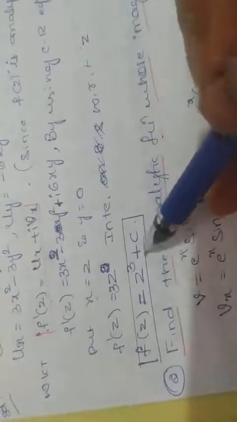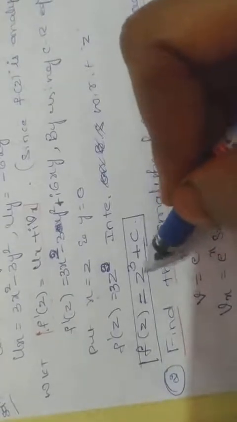Now, to find f of z, integrate with respect to z on both sides. The integration of f dash of z is f of z, and this equals the integral of 3z square, which is z cube by 3 times 3, so 3 gets cancelled: z cube plus c. Here you can also find the value of v. What is z? z is x plus iy again, so (x plus iy) whole cube plus the integral constant. Just substitute in the (a plus b) whole cube formula and find the real and imaginary parts.